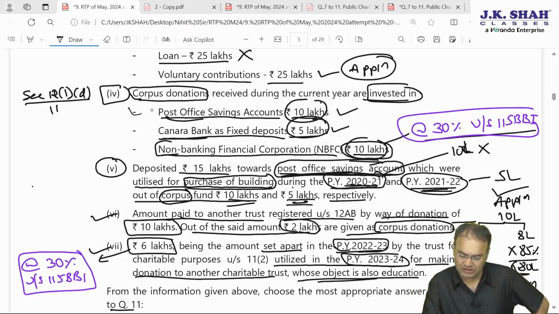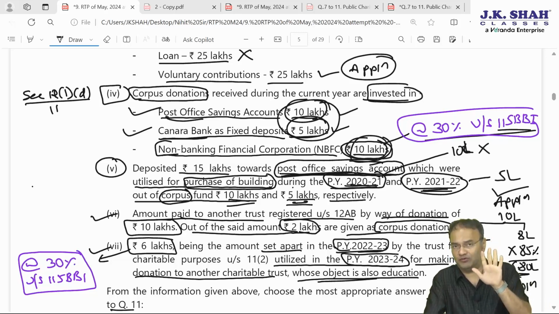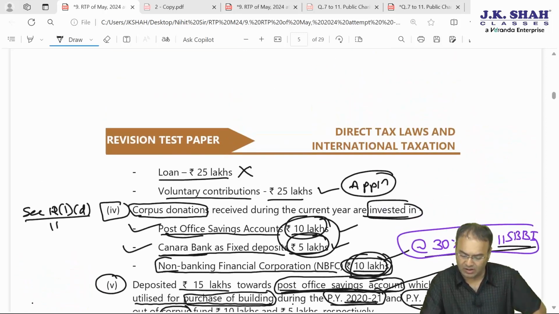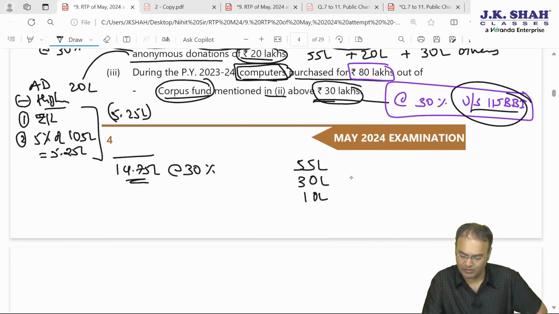Out of them, this 10 lakh and this 5 lakh will be eligible, meaning thereby that 15 lakh will not be taxable, and 10 lakh will be taxable at 30% rate. So out of the total corpus of 55 lakh, 10 lakh is invested in NBFC and 30 lakh is utilized in acquiring computers. The 10 and 30 will be taxable at 30% flat rate under section 115BBI. So out of 55 lakh, 30 lakh is gone for computers and 10 lakh is invested in NBFC. This much will become taxable.